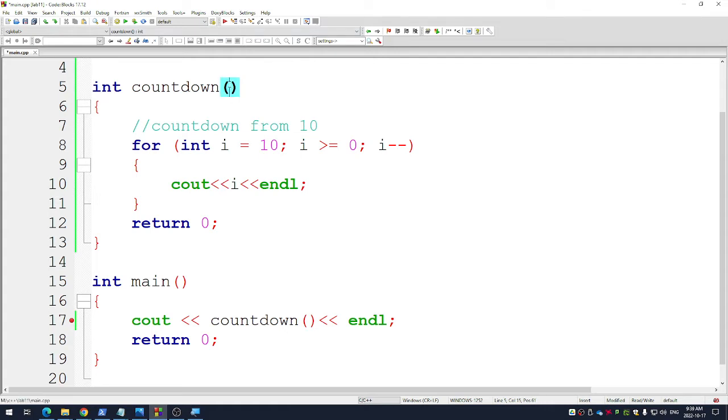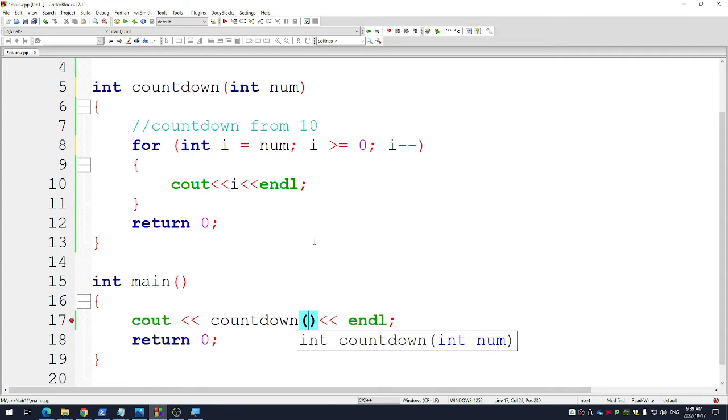Now, here's one other thing we can do. Inside the brackets, we could put in a variable and we could give it any name we want. I'm already using i inside of here, so I don't want to do that. Maybe I'll use just the word num. And instead of 10 here, I'll write num. And this won't run. This will give me an error because it's looking for a number inside of these brackets now. Watch.